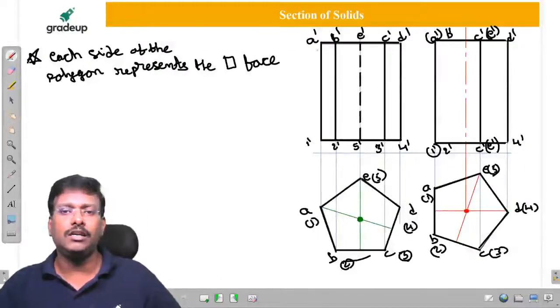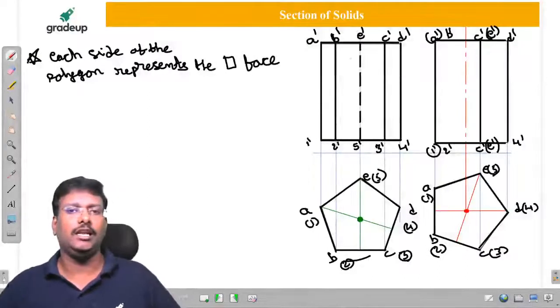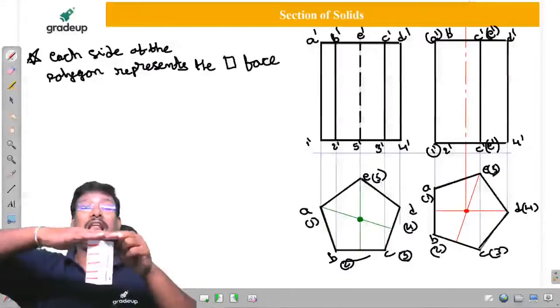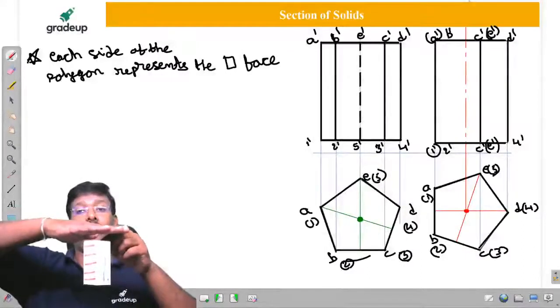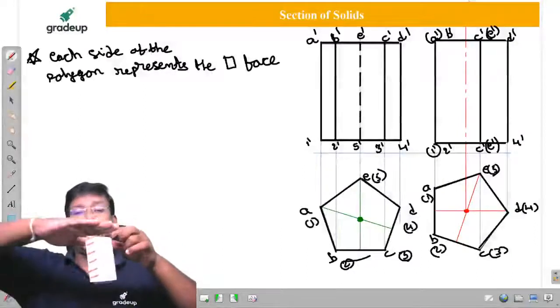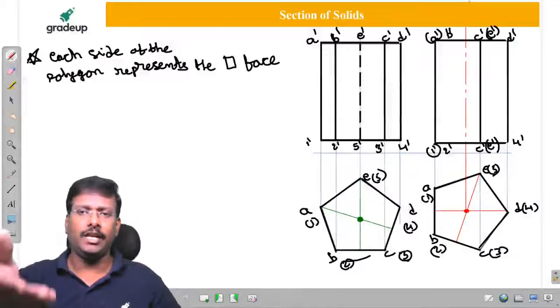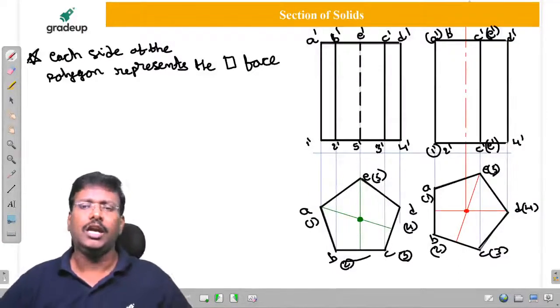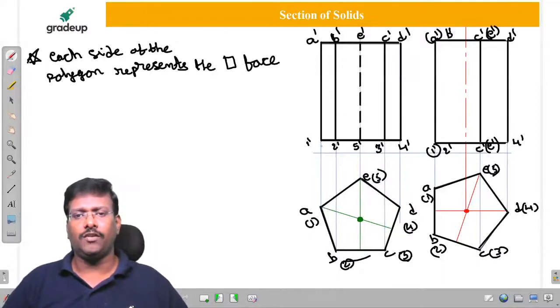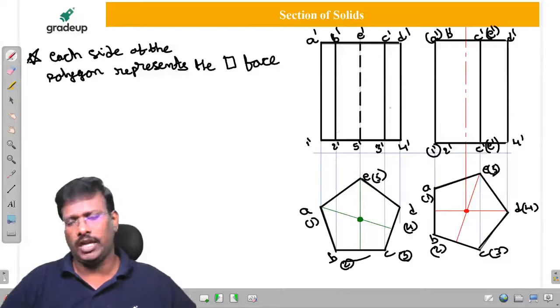In the front view it is a rectangle. The total pentagon base will appear as a line in the front view. In the top view it is a plane, and in the front view it is a line. But how do we give the numbering? A dash, B dash, all these things are clear to you. On the bottom, wherever the projector of A1 is, here it is 1 dash, here it is A dash, B dash, 2 dash, like this.